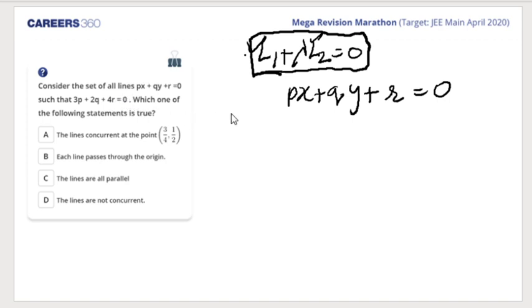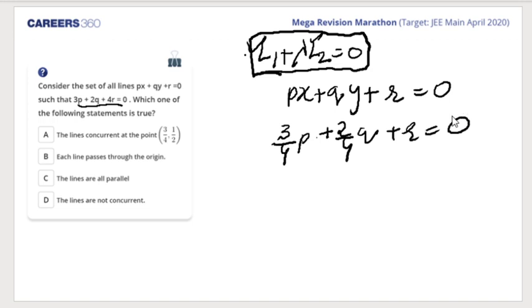Yes, Ambika, family of lines I'm talking about. So 4R is there, so if I divide the whole equation by 4, then I'll get 3 by 4 P plus 2 by 4 Q plus R is equal to 0. Am I right or wrong? Tell me. Very good. So 3 by 4 you have as a coefficient of P, Q has a coefficient of 1 by 2 eventually.